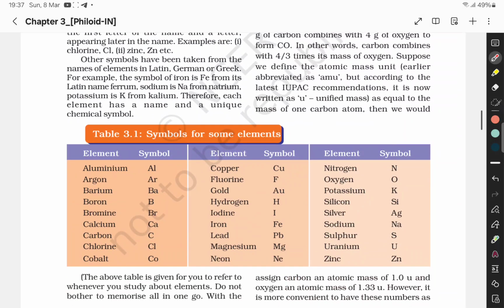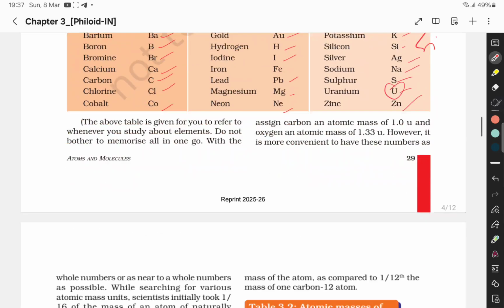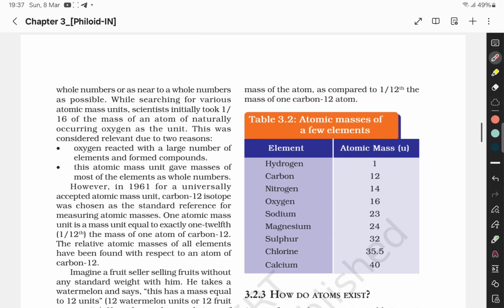These are the symbols of some elements: aluminum Al, argon Ar, barium Ba, boron B, bromine Br, calcium Ca, carbon C, chlorine, cobalt, copper Cu, fluorine, gold Au, hydrogen H, iodine I, iron, lead Pb, magnesium Mg, neon, nitrogen, oxygen, potassium, silicon Si, silver, sodium Na, sulfur, zinc and uranium. Now atomic mass: hydrogen has 1, carbon 12, nitrogen 14, oxygen 16, sodium 23, magnesium 24, sulfur 32, chlorine 35.5, and calcium 40.